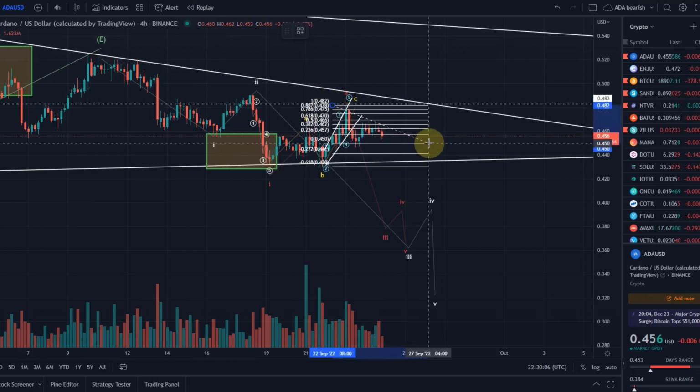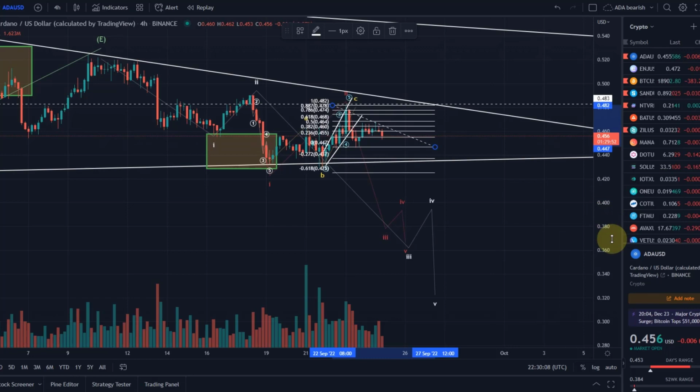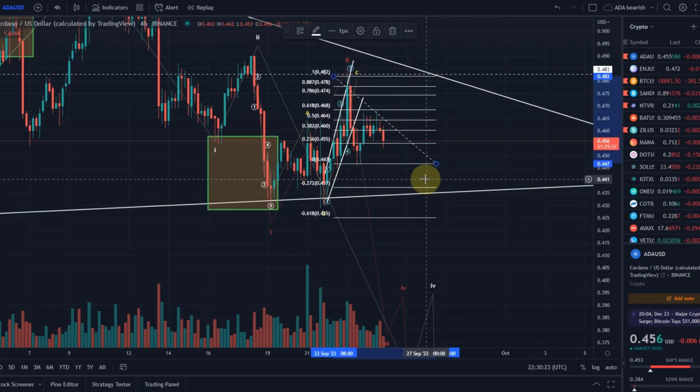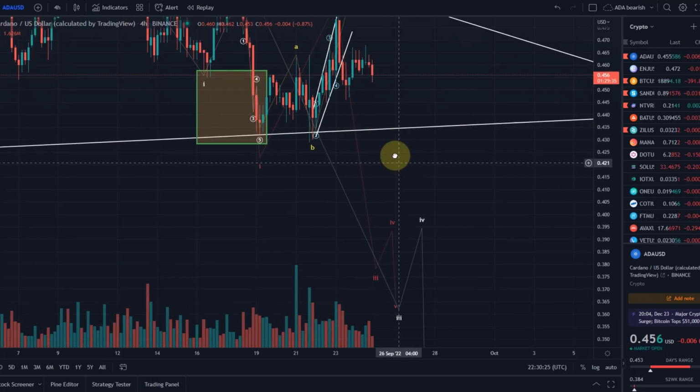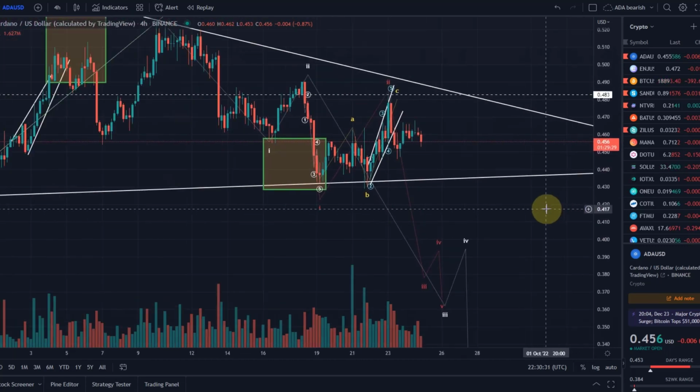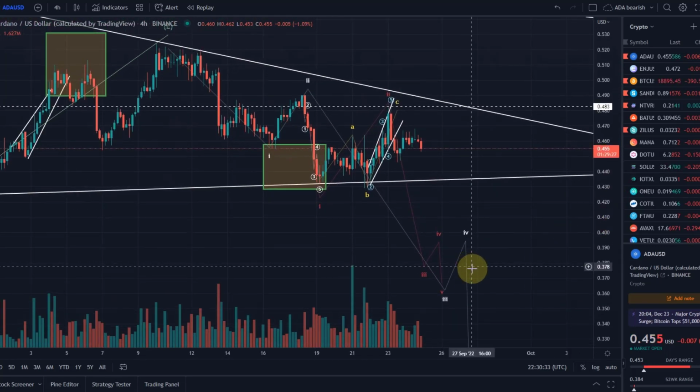In the very latest move, we retraced to the 61.8% Fib level, again an ideal level. And now if we break down below 44.7, that swing low, that is basically confirmation that we come down really in wave 3 of 3. There will be some more support around the 43.3 cent area, but after that it should take us further down to around 38 cents.